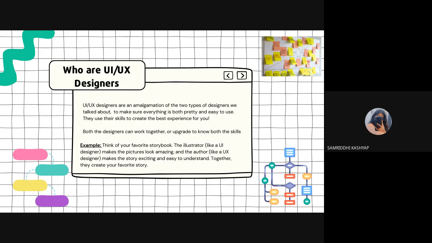And UI UX designers, as we are trying to tell you here, are the people who combine these two. They are the brain who have the forte in both of these domains. So they can do their market research, the analysis of their competitors, as well as wireframe and color code your product. They can do all the things that fall in the domain that combines UI and UX.